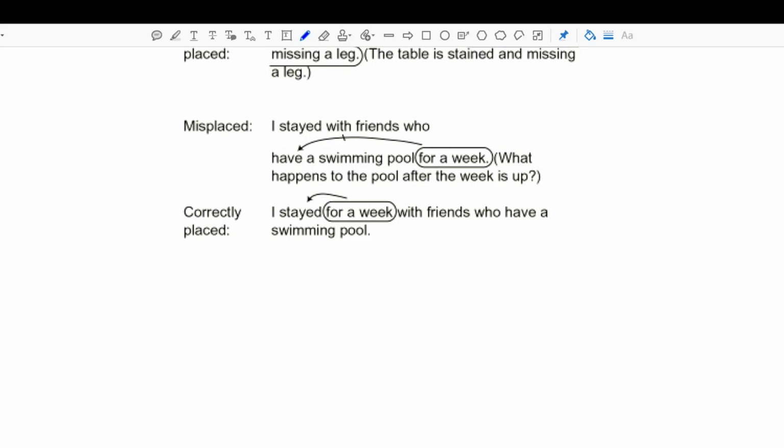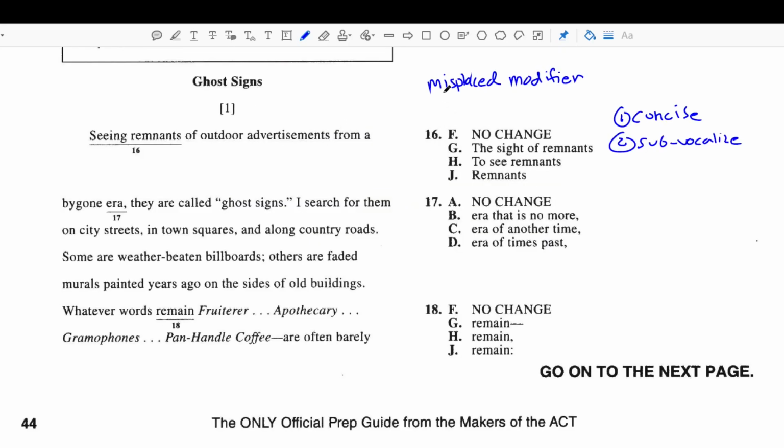All right, so now let's go to this question number 16. And we recognize that this whole part of the sentence right here, consider this our modifier, and it would be modifying this word they. Before you figure out if it makes sense to modify they, we have to know what they are. They are called go signs. Okay, so they're signs on the side of the road. So let's just make sure that we understand that these are signs, like road signs. And now, why don't you run through these answer choices and then figure out which one is correct.